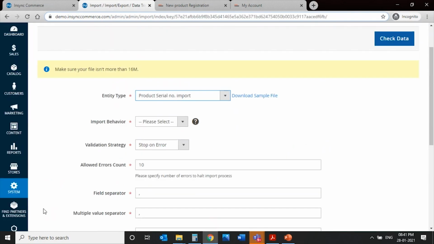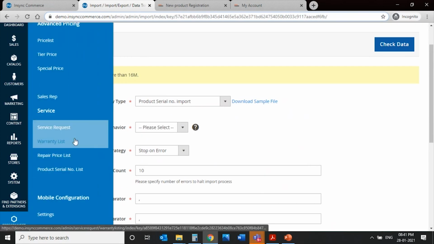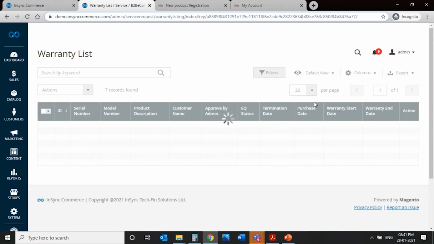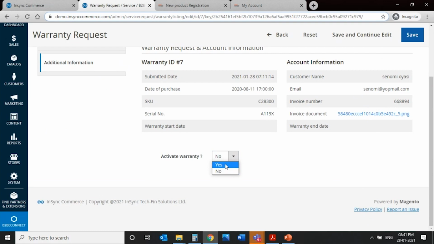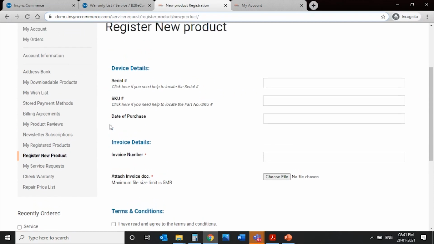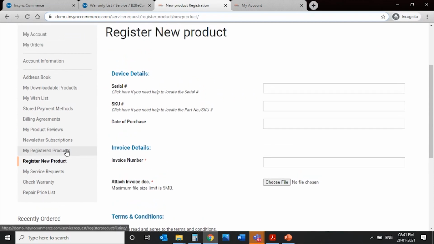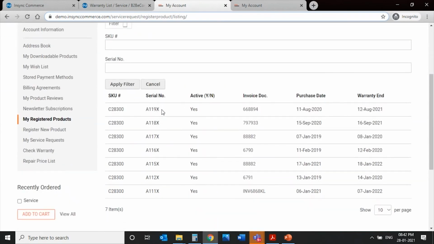So from the back end now, as the admin, I can go to the warranty list and I can see a request that has been made by this customer for this serial number. The purchase date is this, but the warranty start date and end date have not been defined yet because I have not approved it. So I open that up and I say yes, activate the warranty. I save it. Now from the front end, I as the customer, if I go to my registered products, there I would get to see this particular serial number